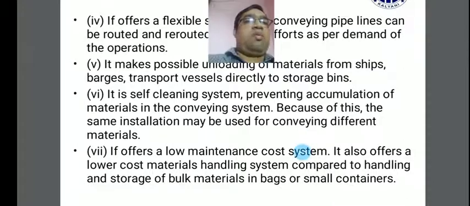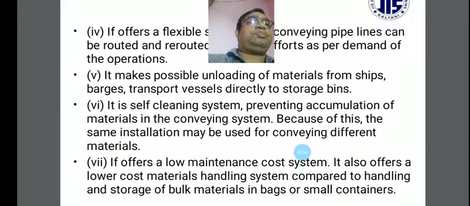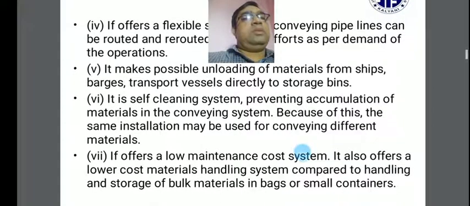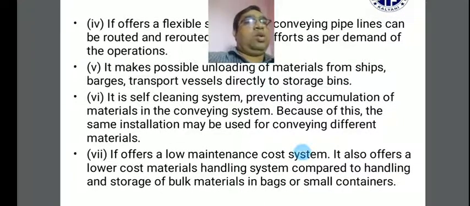It also offers a low maintenance cost system. There are no high maintenance procedures, since there are no foreign materials and no sticky materials being transferred. So low maintenance procedures are needed for the pneumatic conveyor system.